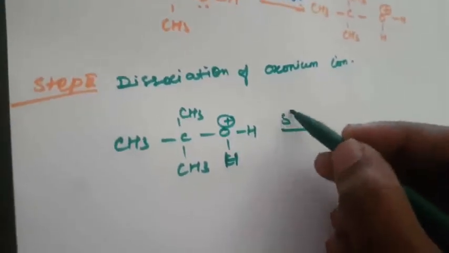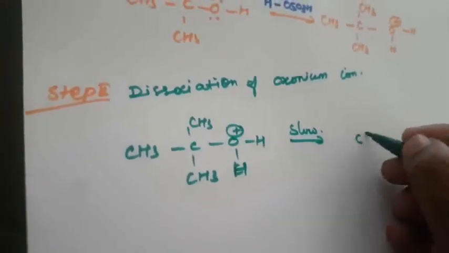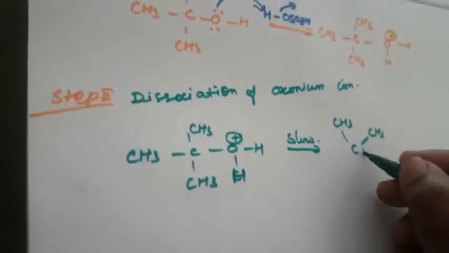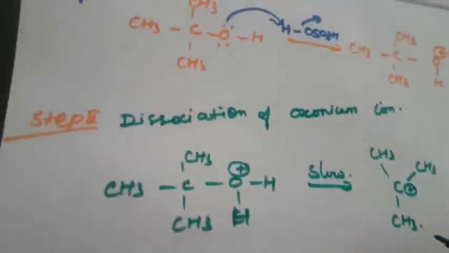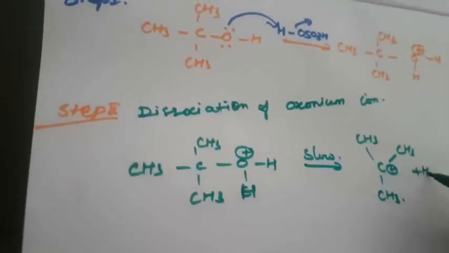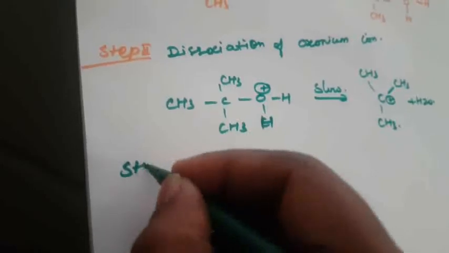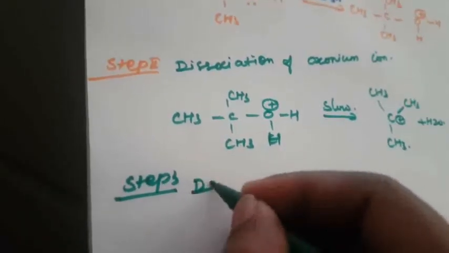In the slow reaction, what will happen? The water molecule will be liberated. The spatial arrangement becomes CH3, here also CH3, and this becomes positive charge, here CH3. That is the formation of the carbocation. The water molecule is liberated. The next one is deprotonation. What is step 3? The deprotonation of this carbocation.